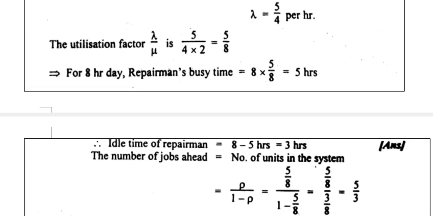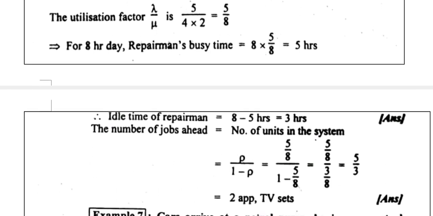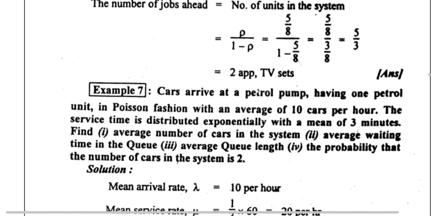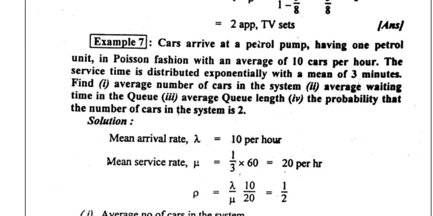So the total number of jobs ahead is nothing but the number of units in the system. So rho by 1 minus rho equals 5 by 8 divided by 1 minus 5 by 8. So 5 by 8 divided by 3 by 8 equals 5 by 3, which is approximately 2 TV sets. Next we will go to the next problem.